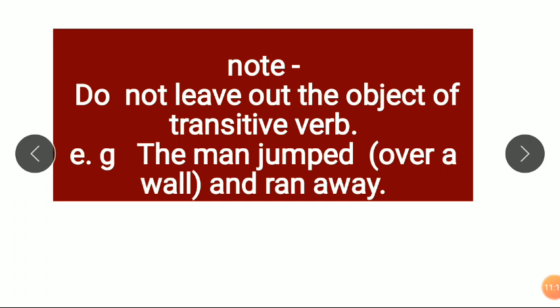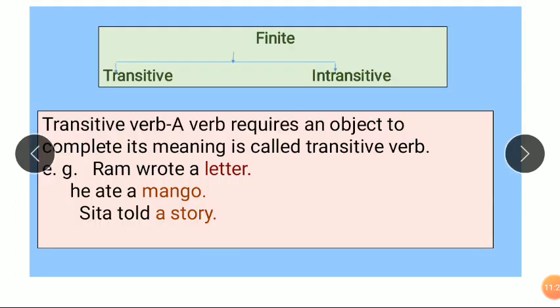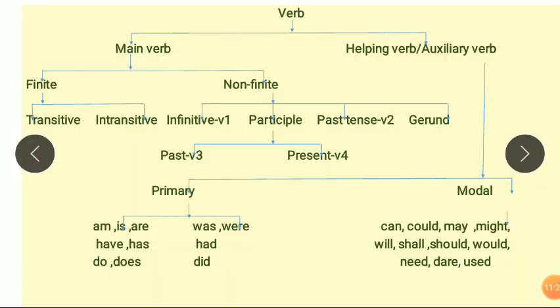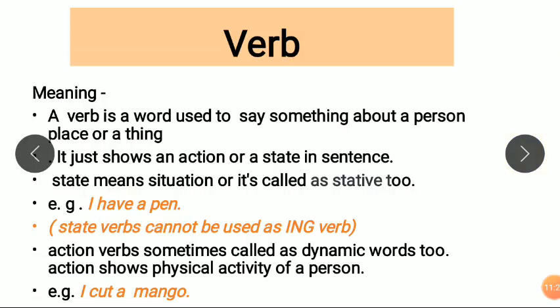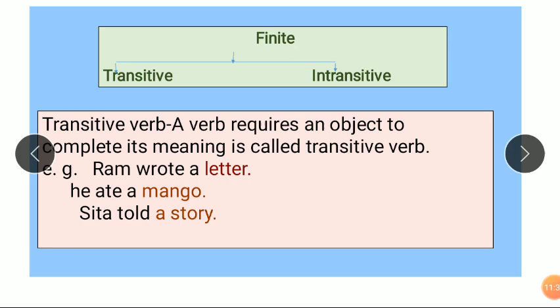That's why we have to complete the sense: the man jumped over a wall and ran away. This is a complete sense. Let me tell you another thing, a note about state verbs: in state verbs we can't use the ing form. I told you already about it.